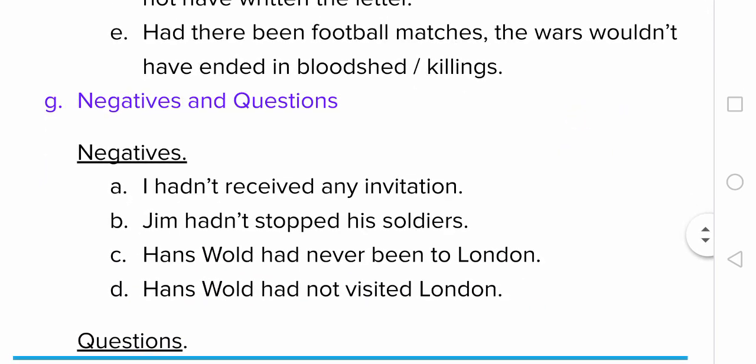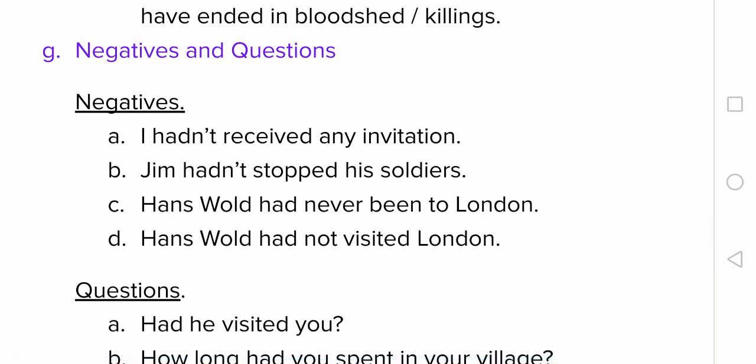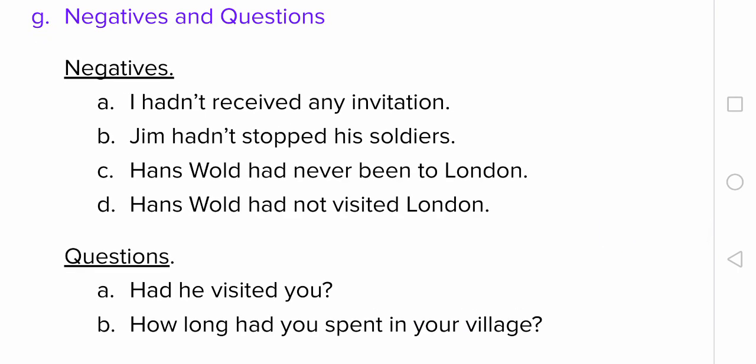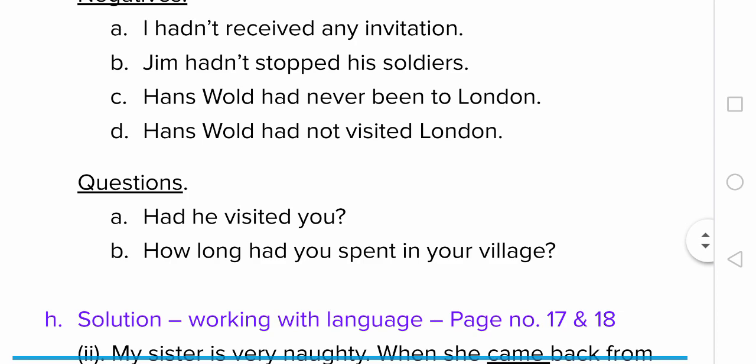Now, coming to negatives and questions in past perfect, it is not as difficult as it was in simple past. You can simply use not or never to make it a negative. I hadn't received any invitation. Jim hadn't stopped his soldiers. And in questions, you always use the subject after a verb or helping verb. Had he visited you? How long had you spent in your village? So this is past perfect, cadets. I hope you have understood.